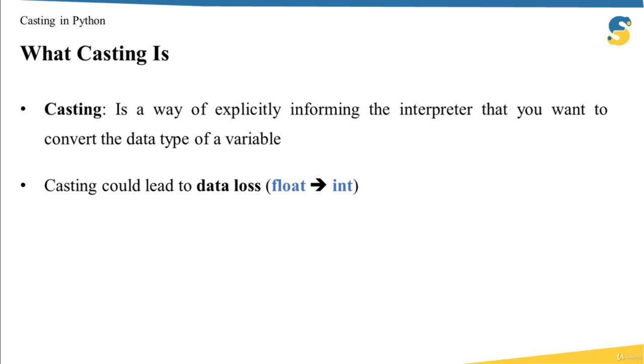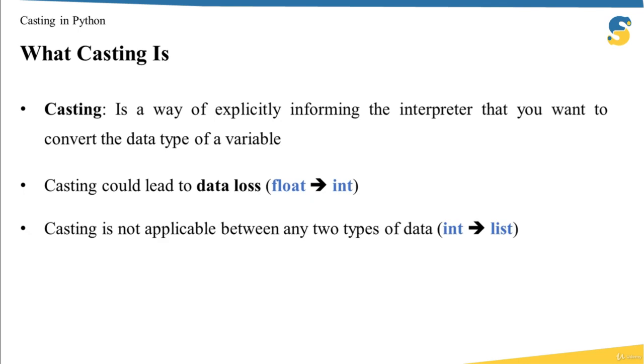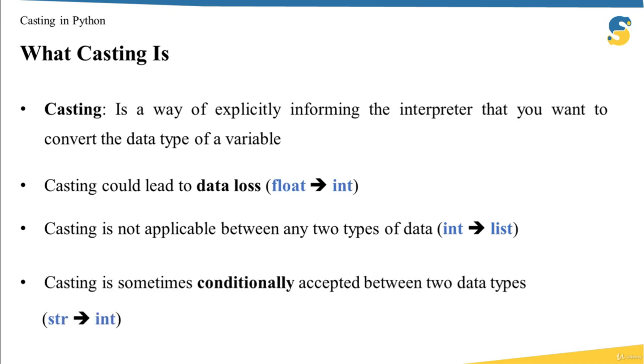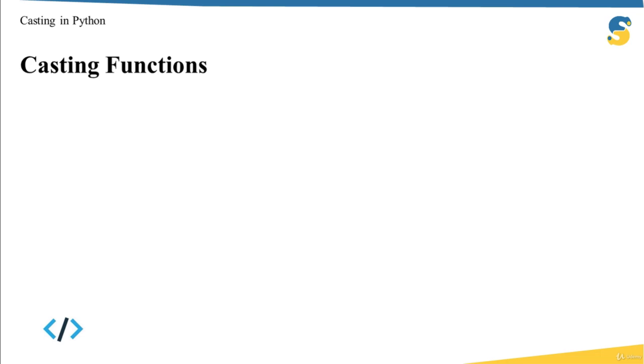The second note is that casting is not applicable between any two types of data. For example, you cannot convert an integer, which is a single item, into a list, which is a collection of items. The last note is that casting is sometimes conditionally accepted between two data types, like from string into integer. I mean by that a string can be converted into integer, but not all strings are convertible into integer.